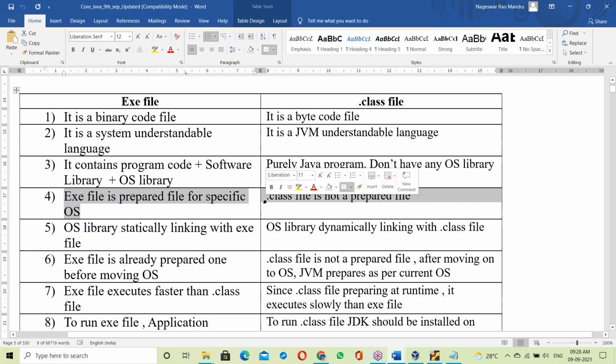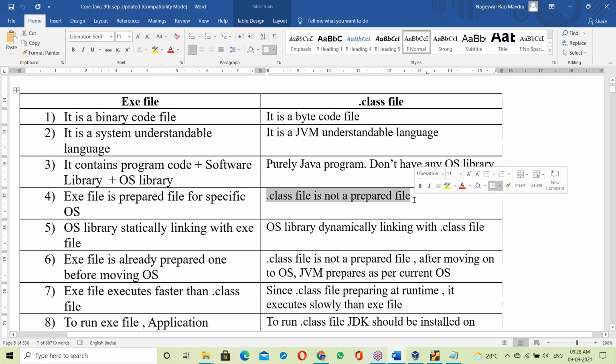A dot class file is not a prepared file. It's just a Java program. It's not prepared for a specific OS.